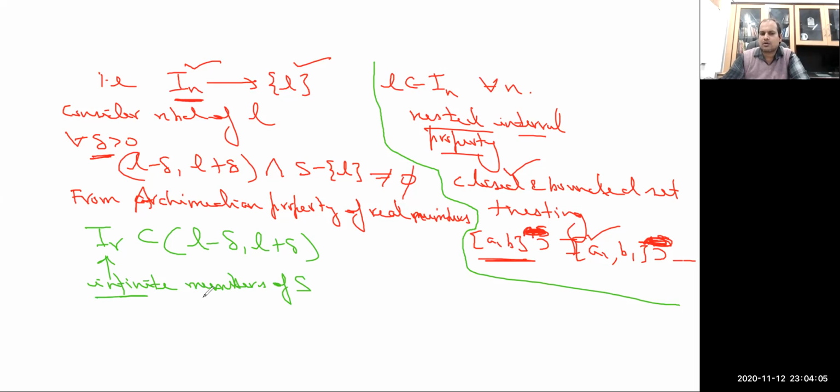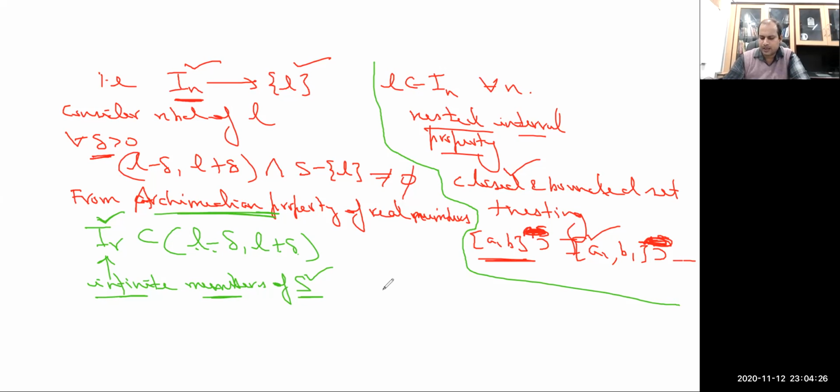Because each of the members here contains infinite members of the set S, its superset is also going to contain infinite members of the set S. And since delta is arbitrary, every neighborhood of L is going to contain infinite members of the set S. So this one is the required logic.